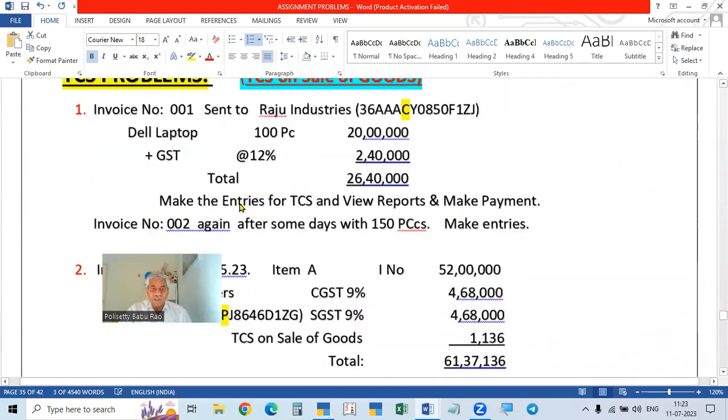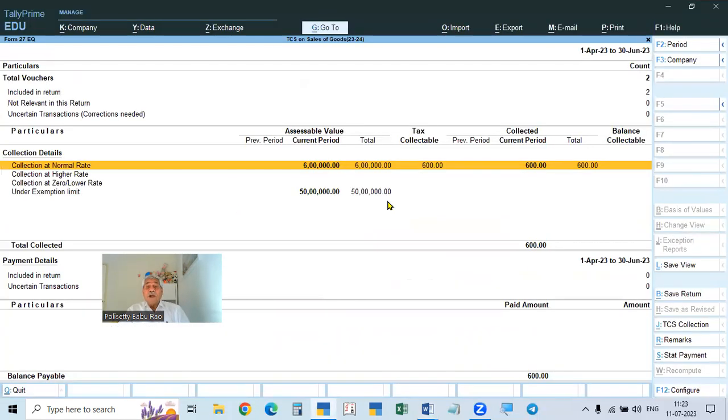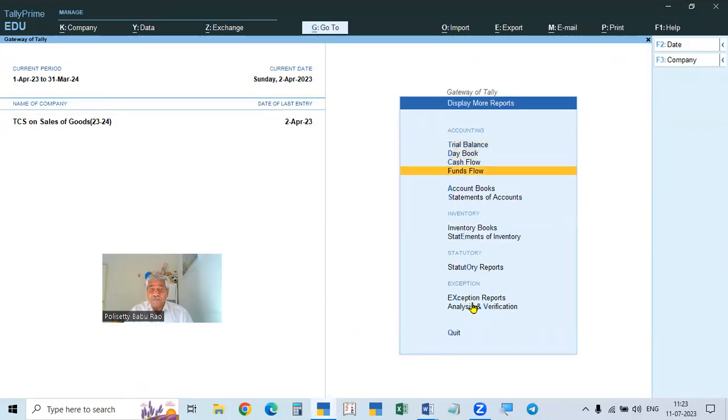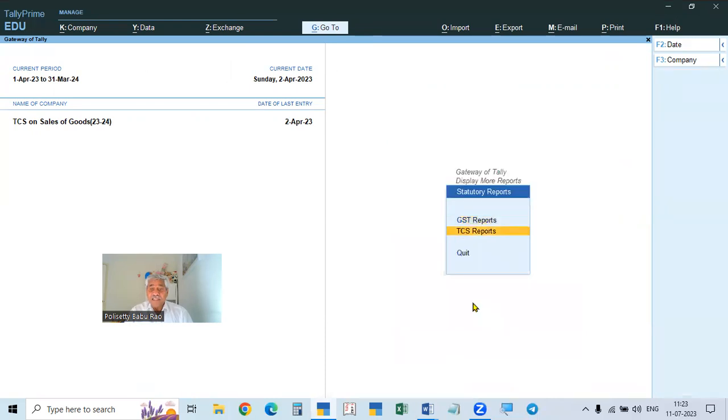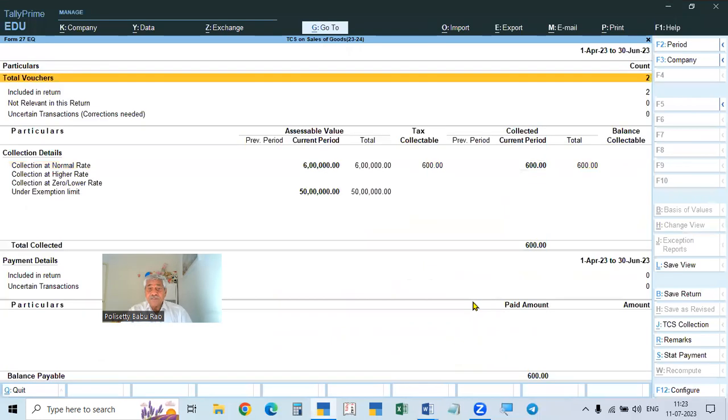Okay. The next problem is May. Here we have to make the payment for April, in May. Now we will see how to make the payment. What we can do is pay directly from here. See statutory reports and then TCS reports. Go to 27Q and then see on the right side.